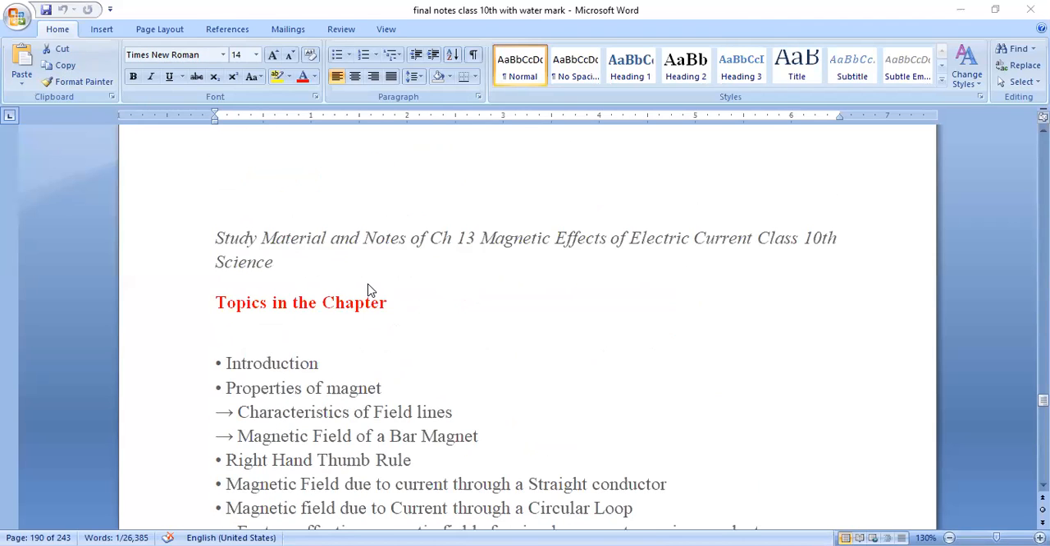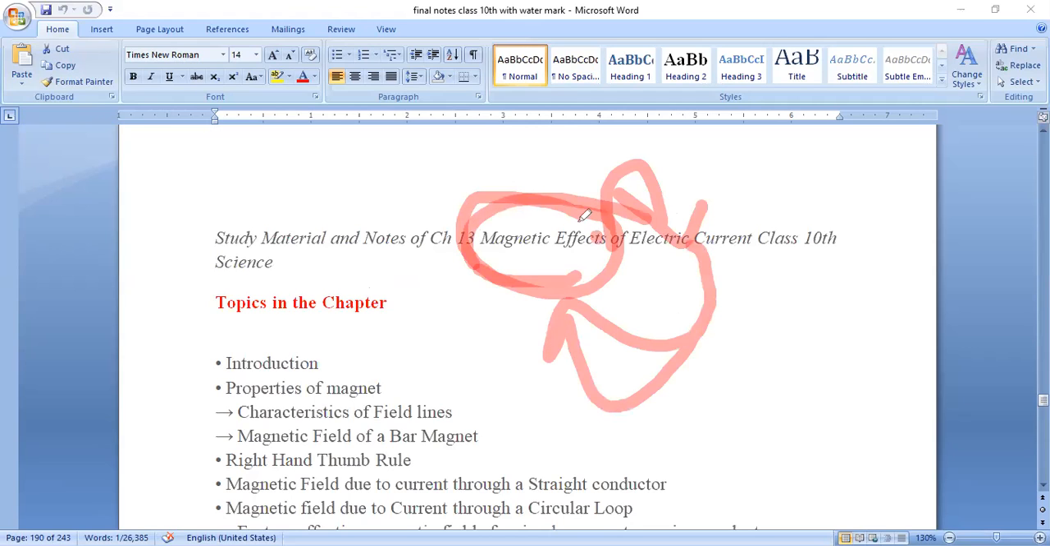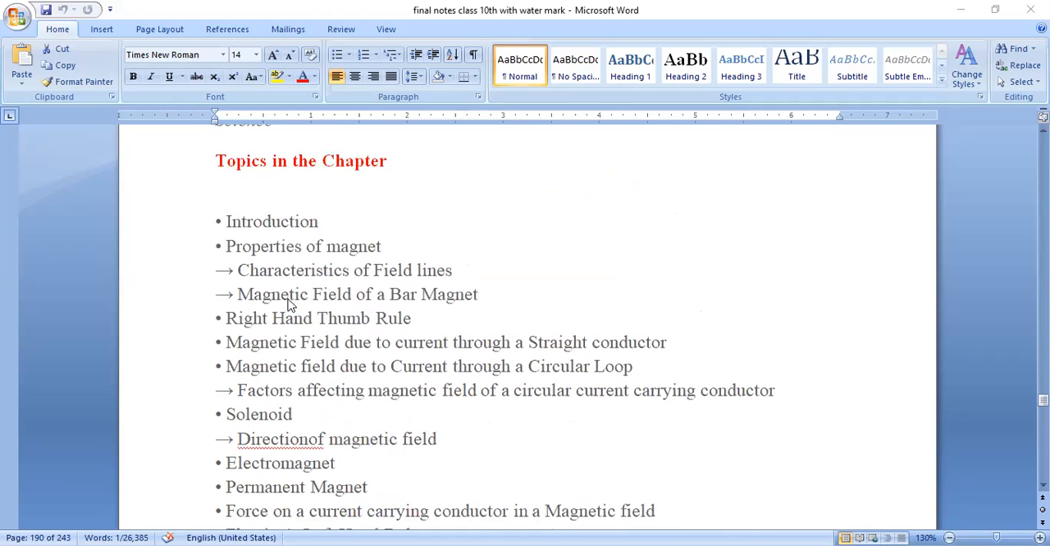Electric current we have seen. In this chapter we'll see the magnetic effect: how this electric current behaves, how it possesses the properties of a magnet, and how it can produce a magnetic field. That is what we are seeing in this chapter. In this chapter especially we are discussing